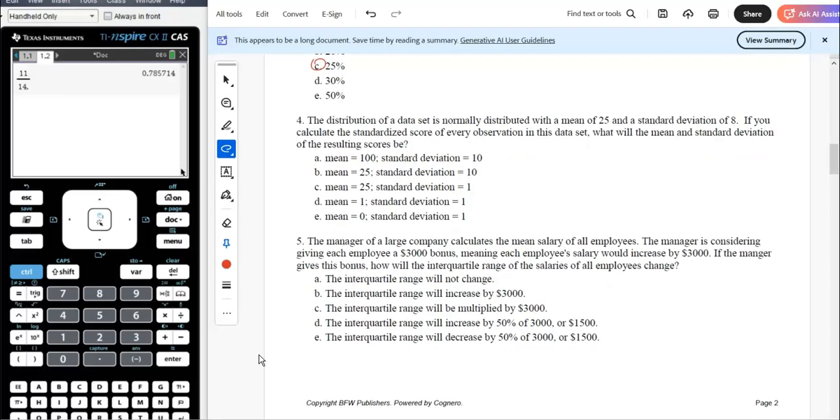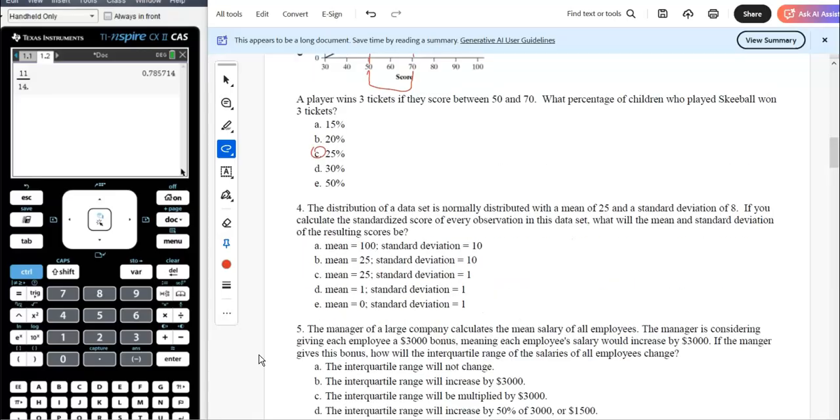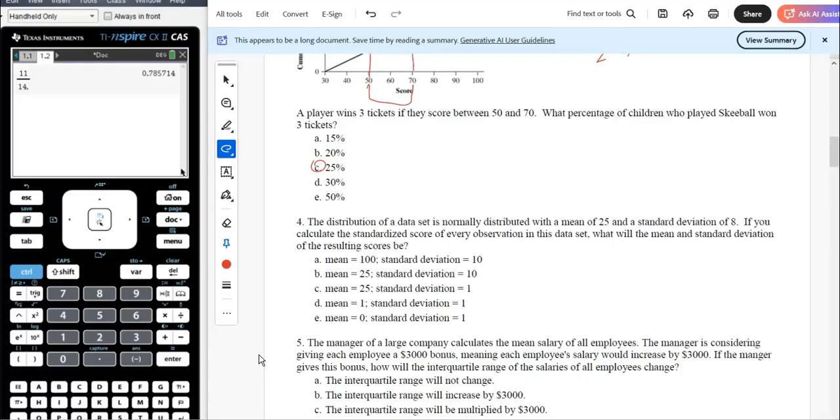The distribution of the data set is normally distributed with a mean of 25 and a standard deviation of 8. Okay. Just going to draw it up here. So mean of 25, standard deviation of 8. If you calculate the standardized score for every observation, what would the mean and standard deviation of the results be?